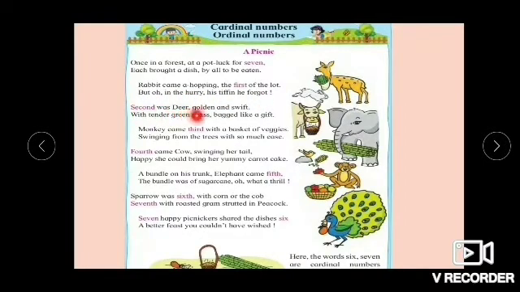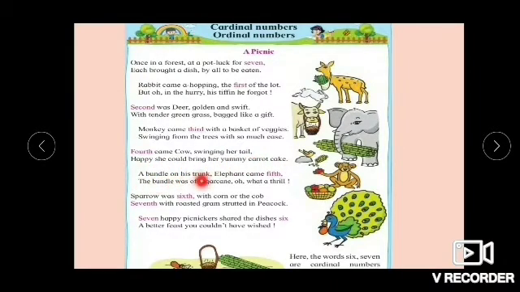Second was Deer, golden and swift, with tender green grass packed like a gift. Monkey came third, with a basket of veggies, swinging from the trees with so much ease. Fourth came Cow, swinging her tail, happy she could bring her yummy carrot cake.